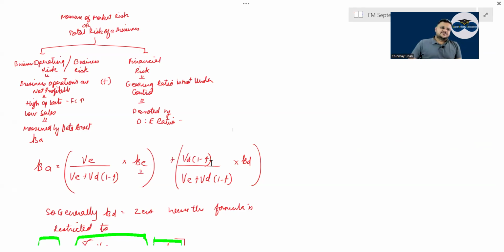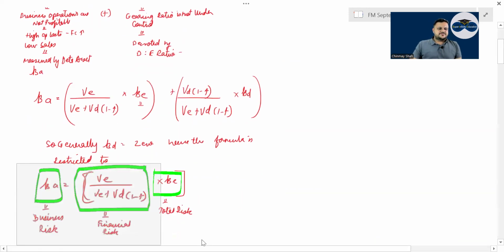Correct or not? Business or operating risk is nothing but the actual working of the company, and it is measured by beta asset. And you have financial risk, measured or denoted by what? That is debt to equity ratio. Beta asset is equal to VE divided by VE plus VD into 1 minus tax rate into beta equity, and also beta debt. But beta debt is always 0. So this much is the formula that is remaining.